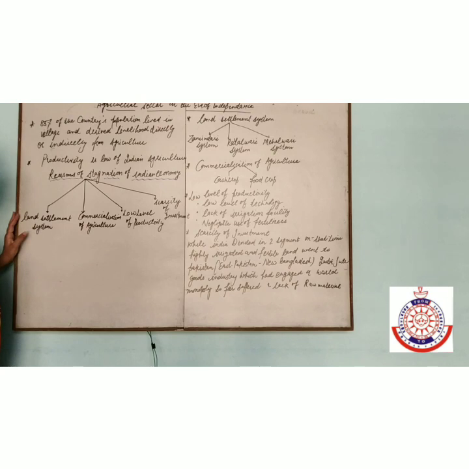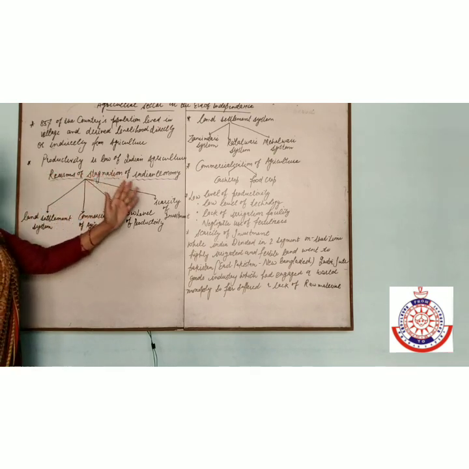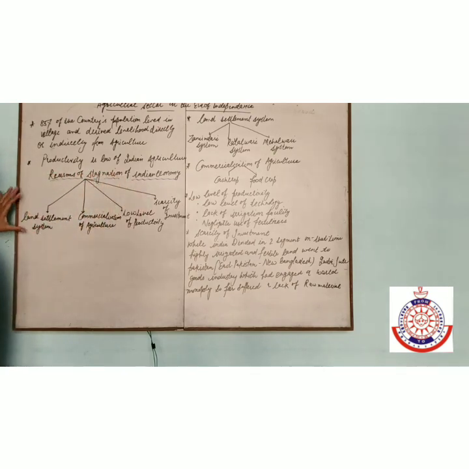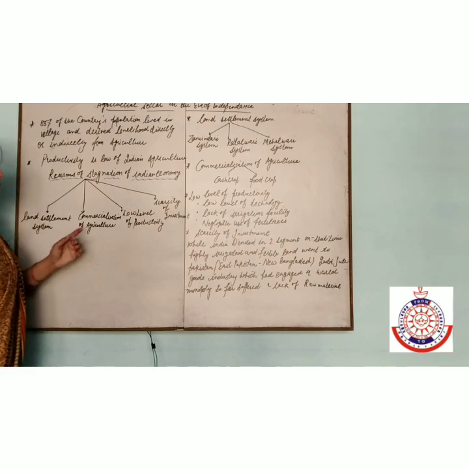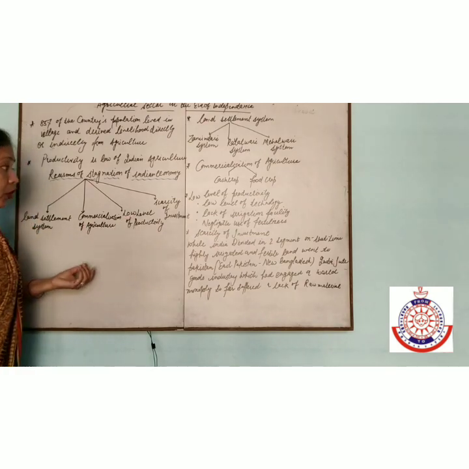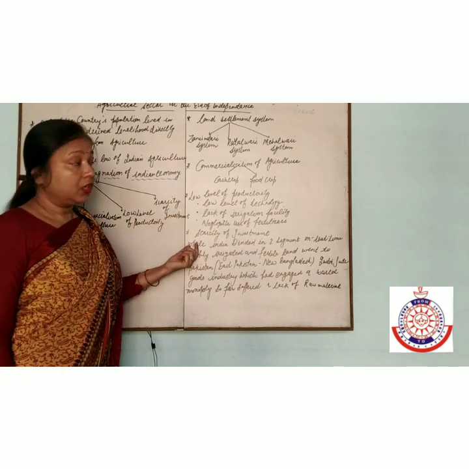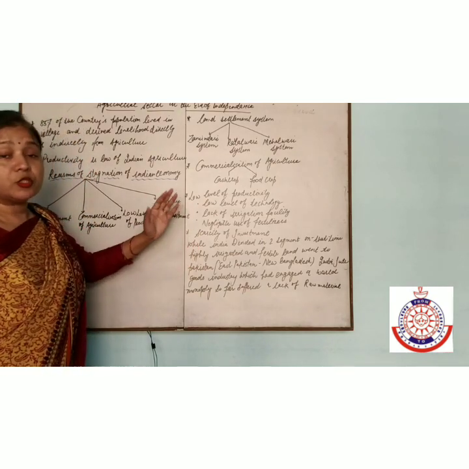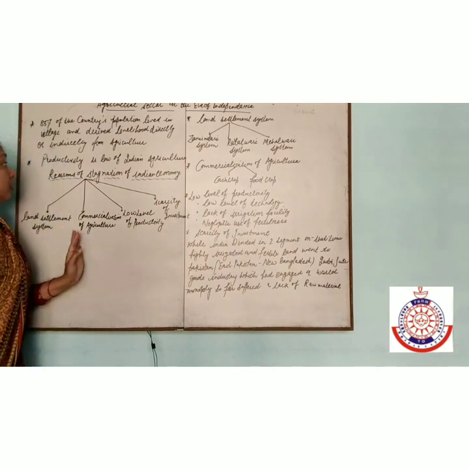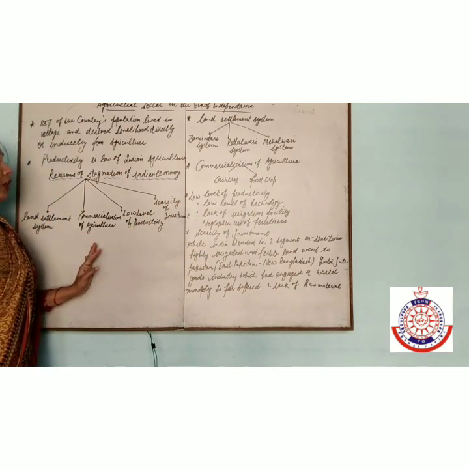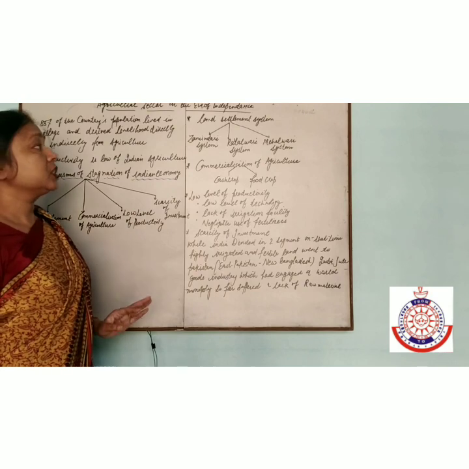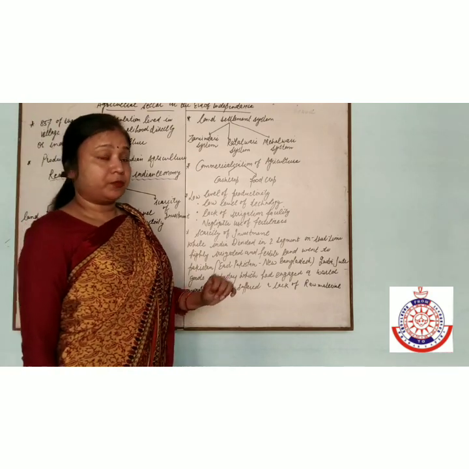What is the reason? The reasons behind the stagnation of the Indian economy are: first, the land settlement system; second, commercialization of agriculture; third, low level of productivity; and fourth, scarcity of investment. We will discuss the reasons for the stagnation of the Indian economy one by one. The first is the land revenue system.